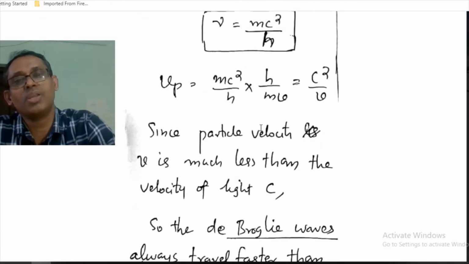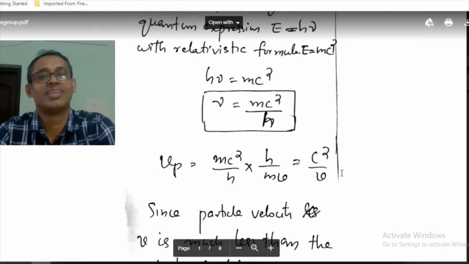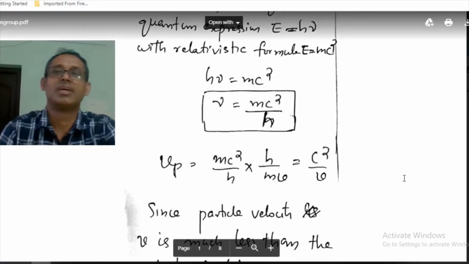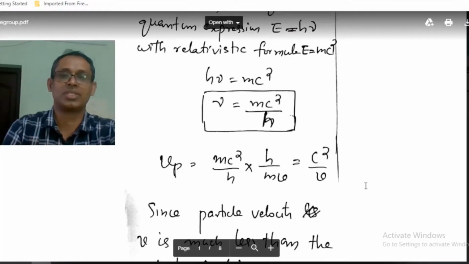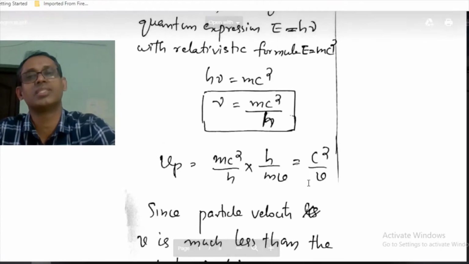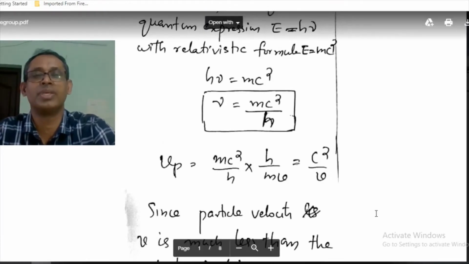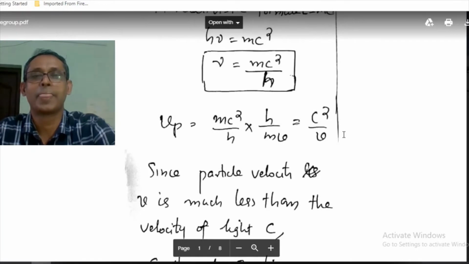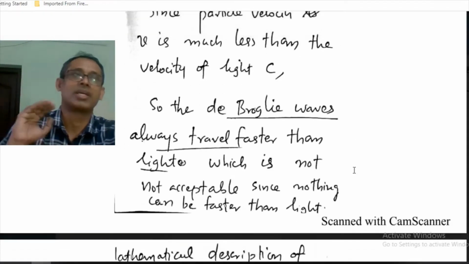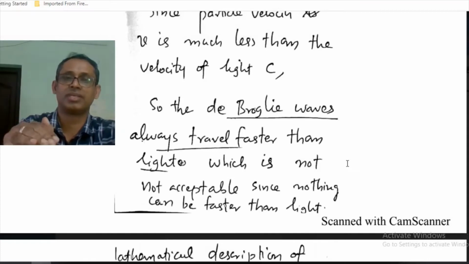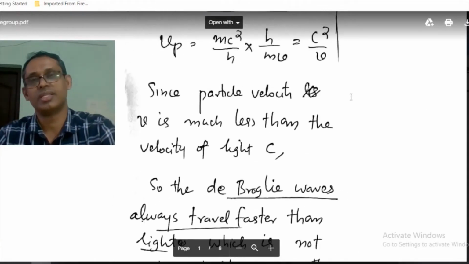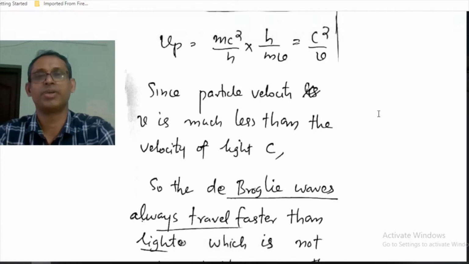De Broglie waves, matter waves, are traveling at a velocity much greater than the velocity of light, because v is less than c in Vp equals c square by v. So the interesting thing here is a particle is moving with a velocity v. It has a wave associated with it, called the de Broglie wave or matter wave.